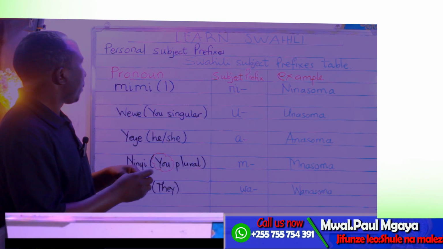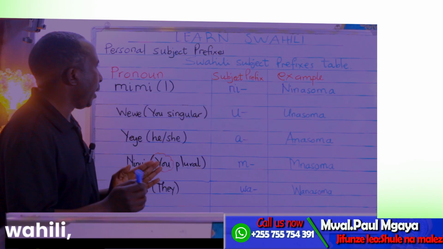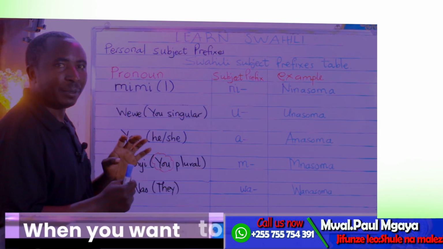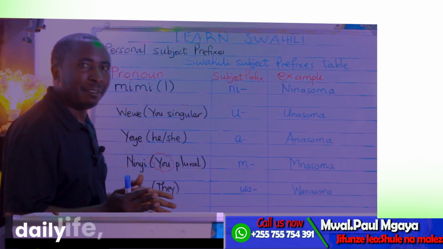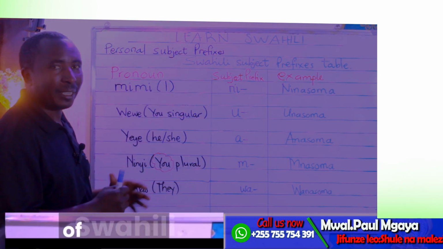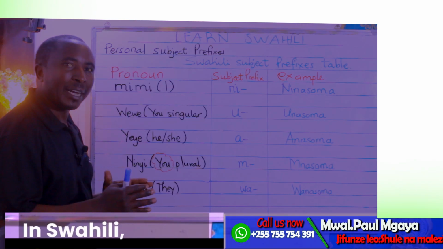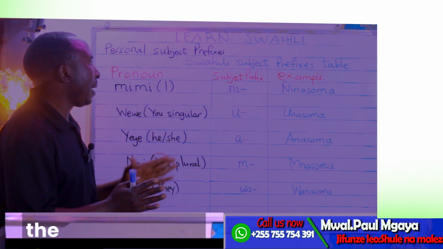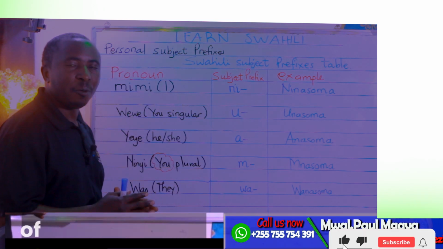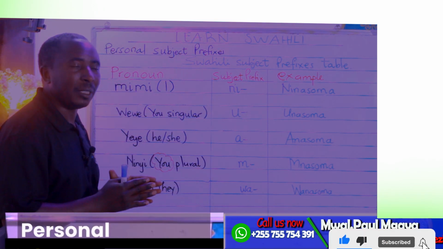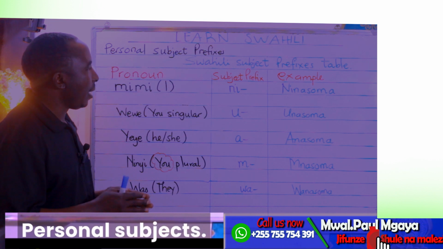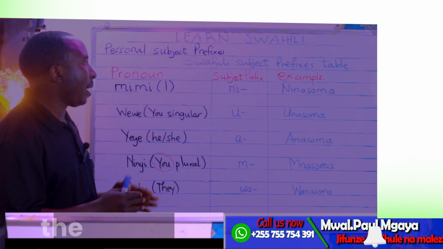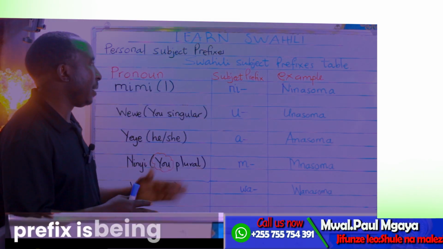Welcome. In order to speak Swahili, we are supposed to know the pronoun. When we want to speak Swahili in our daily life, it is better to know the pronouns of Swahili. Okay? In Swahili, we say viwakilishi. Also, we are supposed to know the subject prefix of Swahili personal subjects. Here, just an example of how the subject prefix is being used.